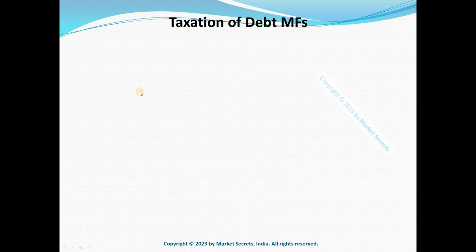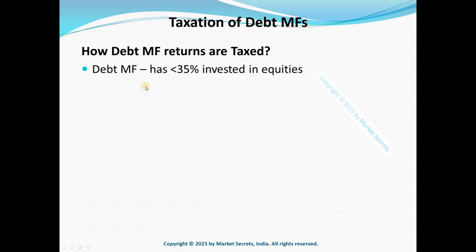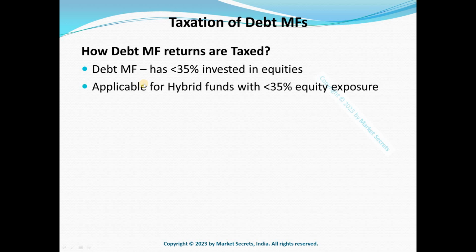And with that note, let's jump into today's session on how debt mutual fund returns are taxed. So first, what is a debt mutual fund? If a mutual fund is investing 65% or more of its corpus into debt components, then it will be classified as a debt mutual fund. So the equity component of the mutual fund will be less than 35 percentage. So it falls into the debt mutual fund category.